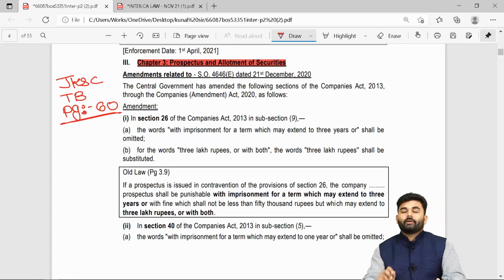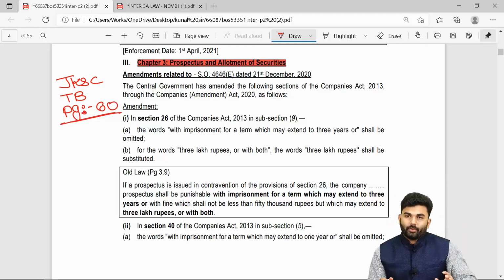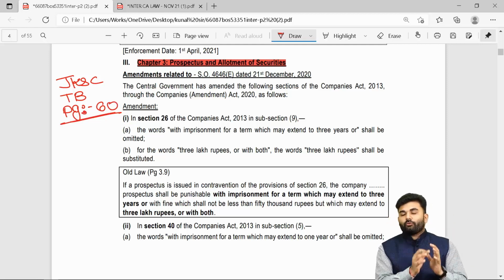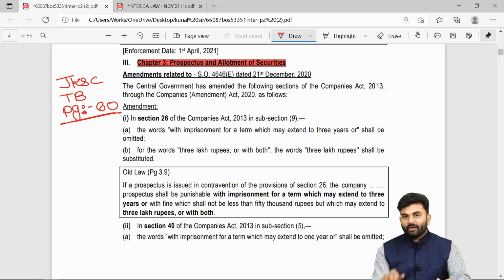I will repeat, all these amendments have already been covered in your revisionary lectures, which have already been uploaded. If someone does not want to look at the revisionary lectures and just wants to make the changes inside the textbook, then a different lecture has been kept specially for them wherein you can make the necessary changes in your textbook as well.